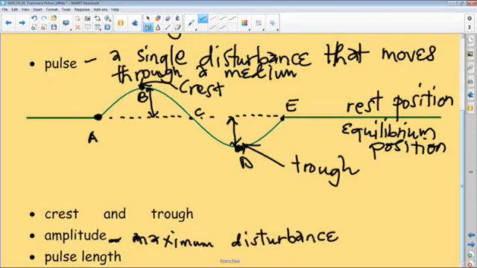Remember, the disturbance is the one that creates a pulse. Maximum disturbance from the rest position to the crest or to the trough. The amplitude will be measured in meters, because we're talking about distance in one dimension. So our amplitude is from the rest position to B, which is the same distance as from the rest position to D. Remember, D is the trough and B is our crest.